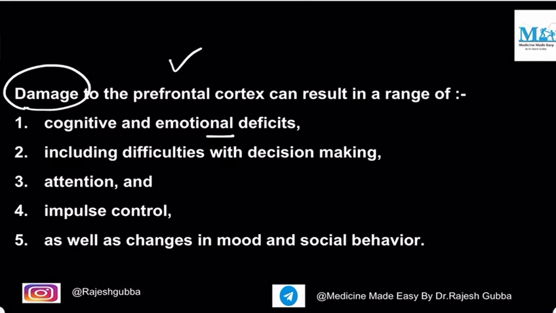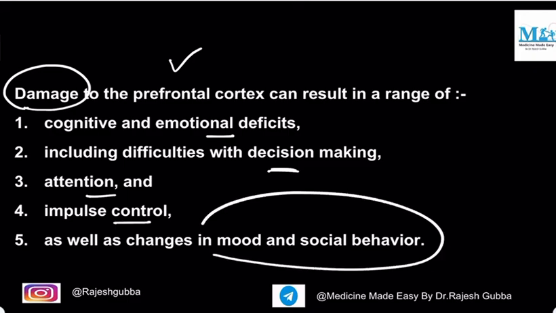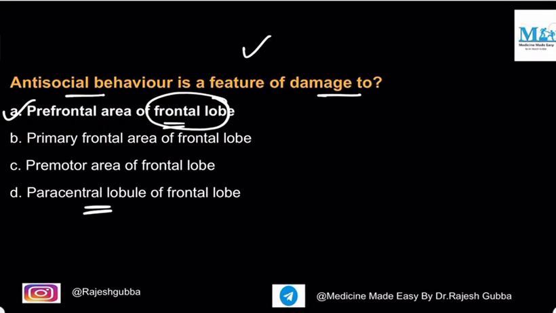There will be difficulty in decision making, attention deficits, loss of impulse control, as well as changes in mood and social behavior, which is nothing but antisocial behavior. So remember, a very important question: antisocial behavior will develop whenever there is damage to the prefrontal area of the frontal lobe.